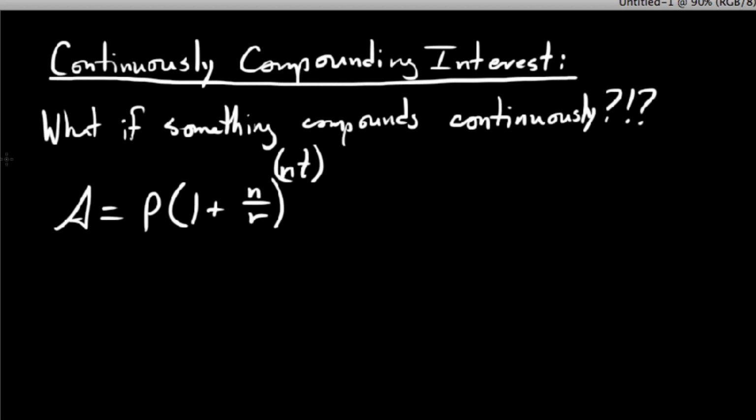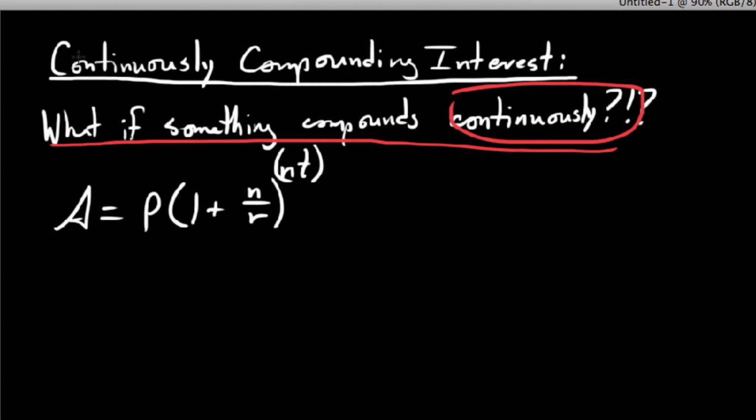But what I'd like to do in this video is pose the question: what if we had something that didn't compound annually or semi-annually or monthly, or maybe even semi-monthly, which would be 24 times a year, or maybe daily, that'd be like 365.248 times a year, but something that compounded so many times that you couldn't even tell that it was never compounding? That is, you can tell that it is always compounding, something that we'll say compounds continuously.